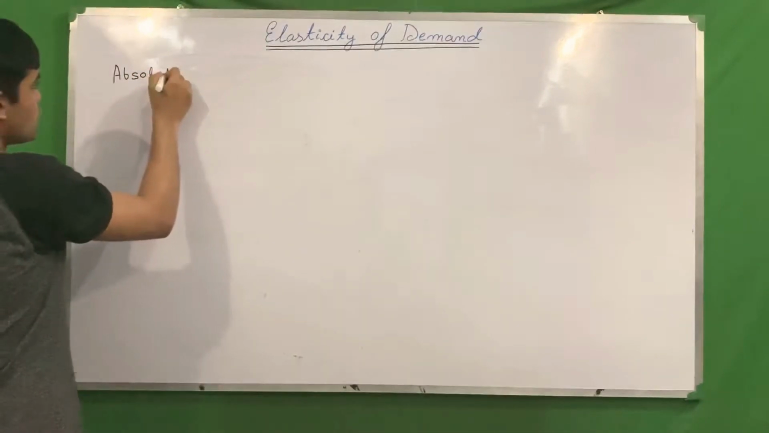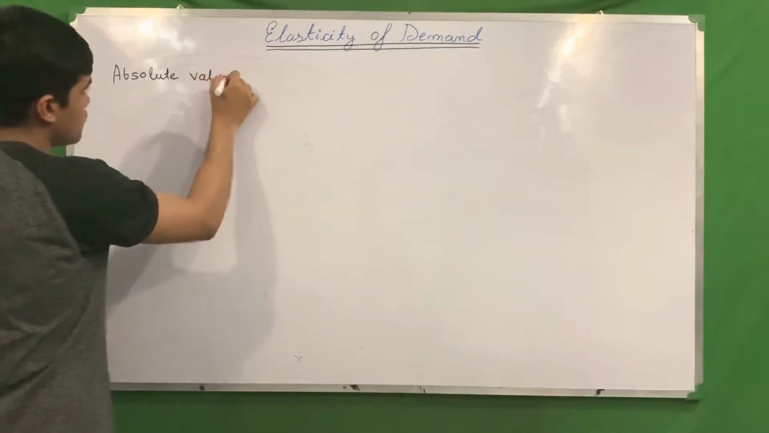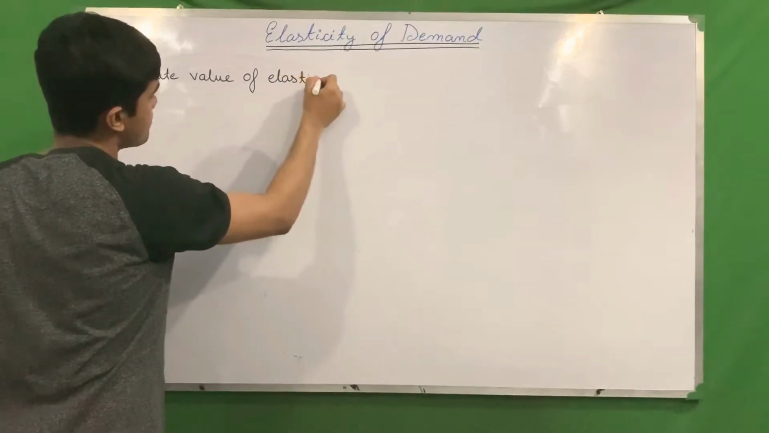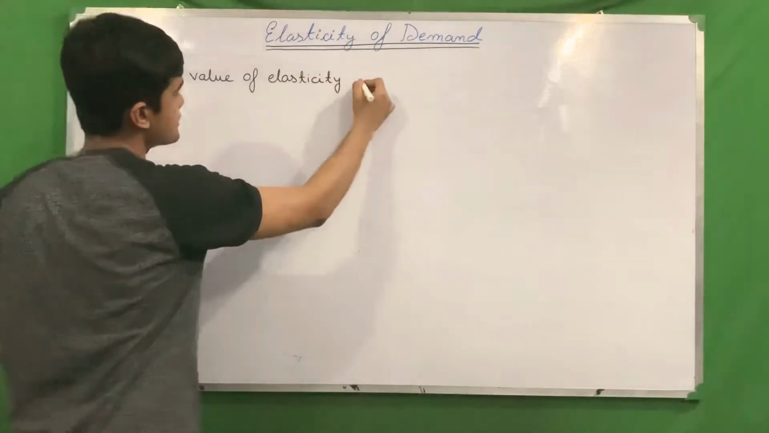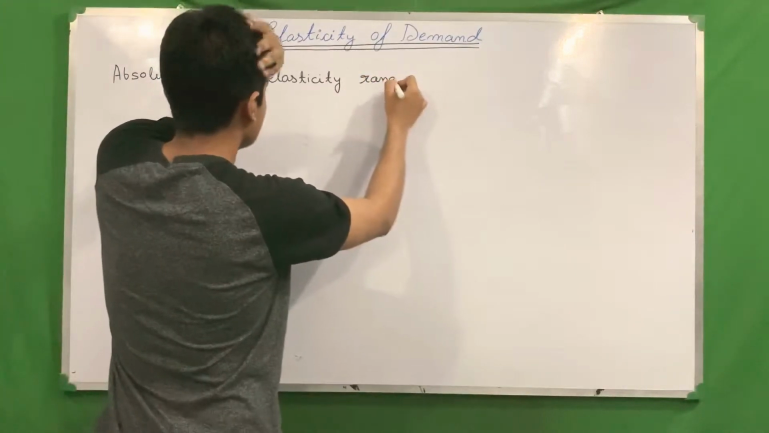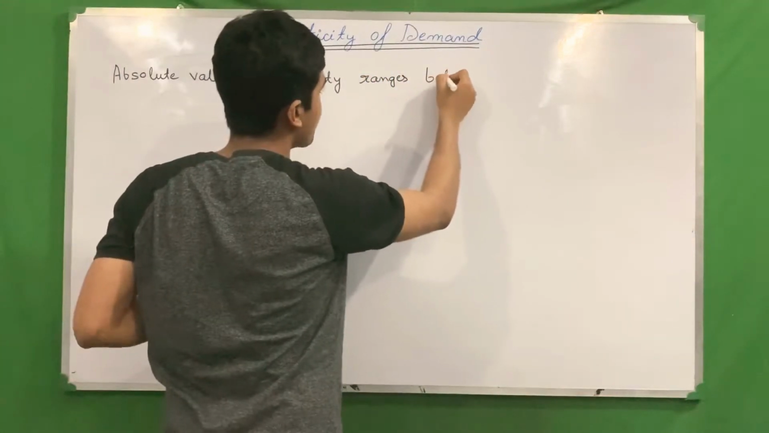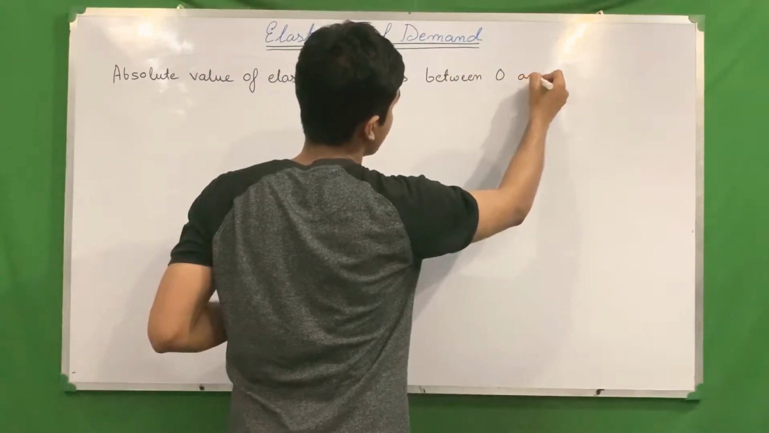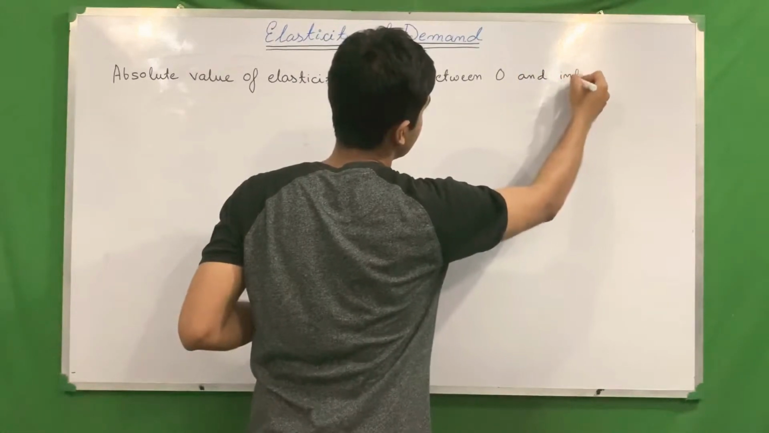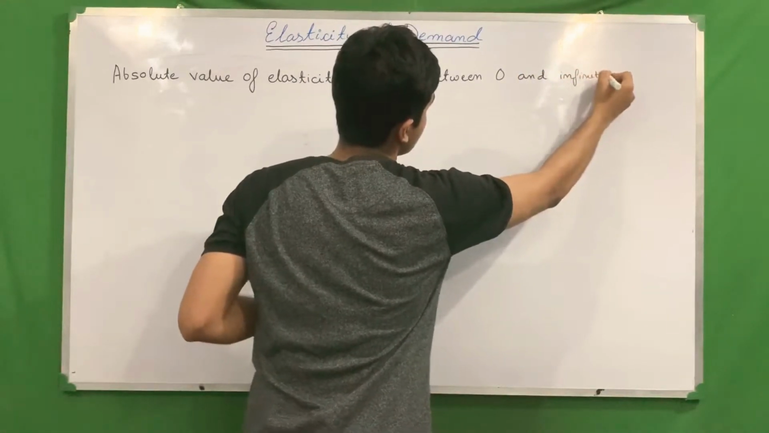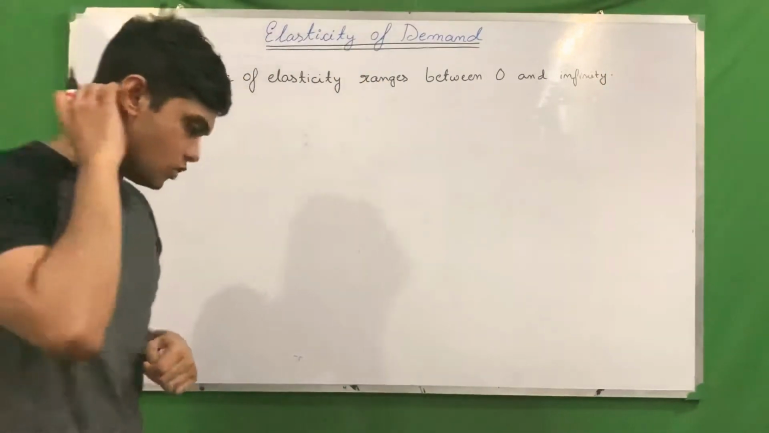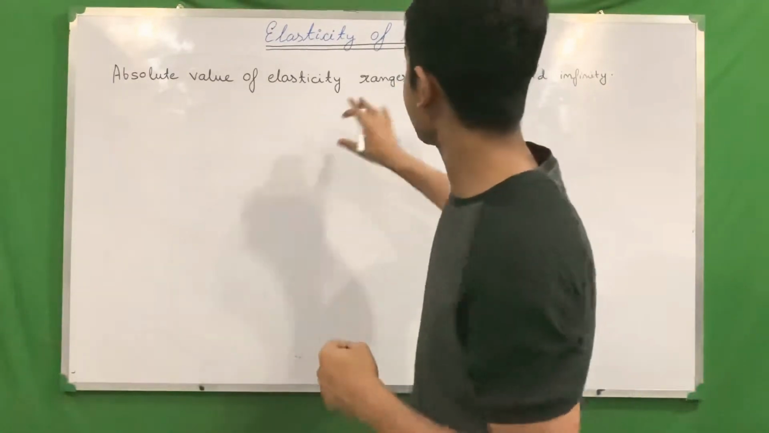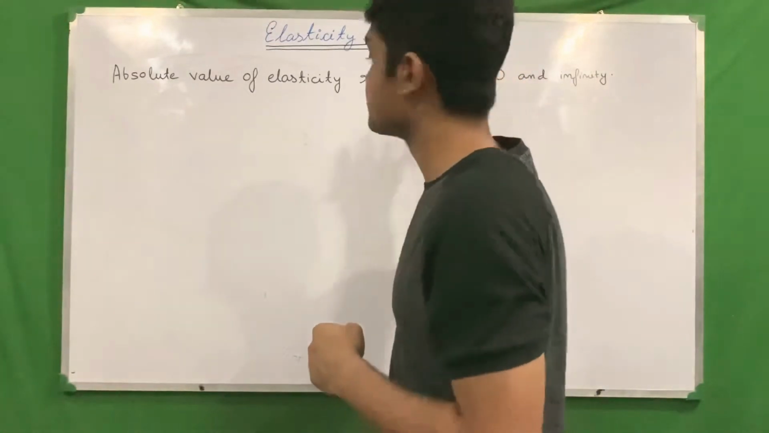The absolute value of elasticity ranges between 0 and infinity. So in this video we will see various degrees of elasticity and I will prove this to you, that it will exist between 0 and infinity.